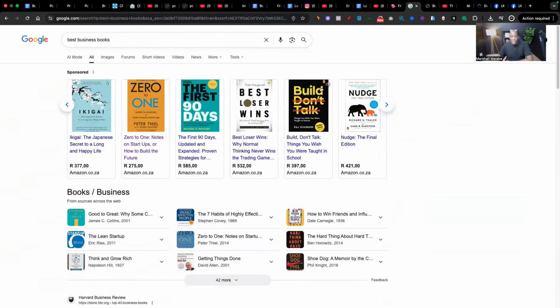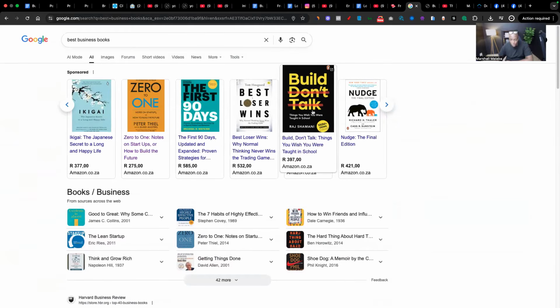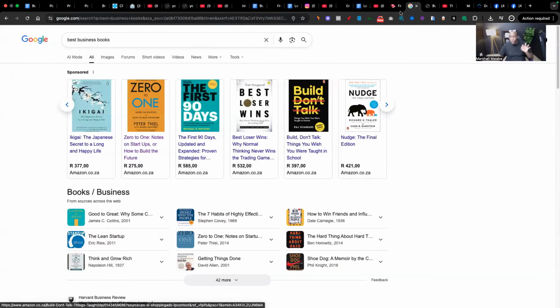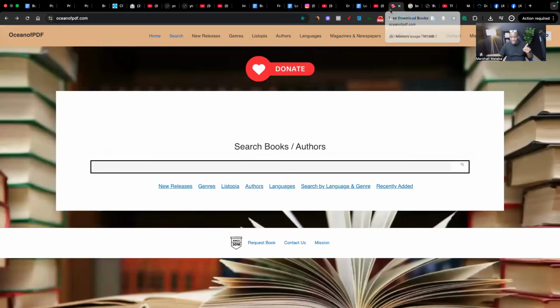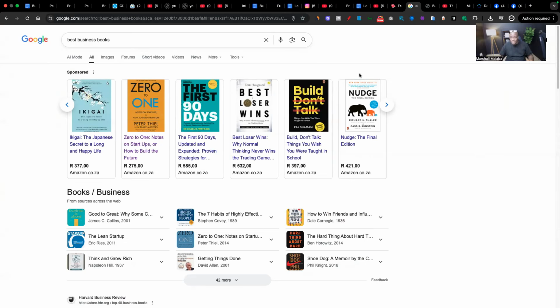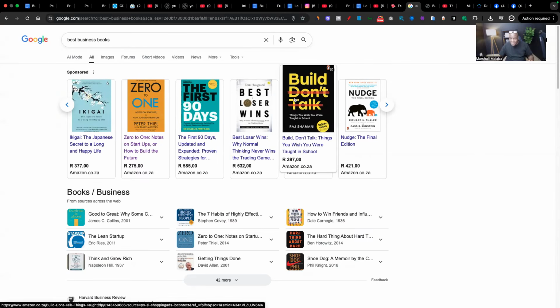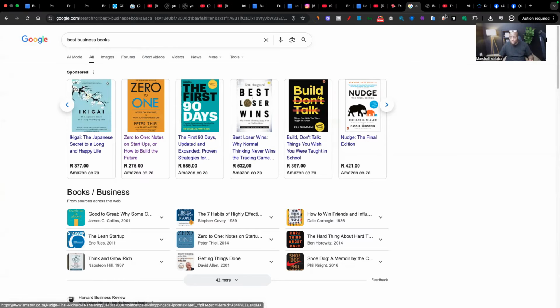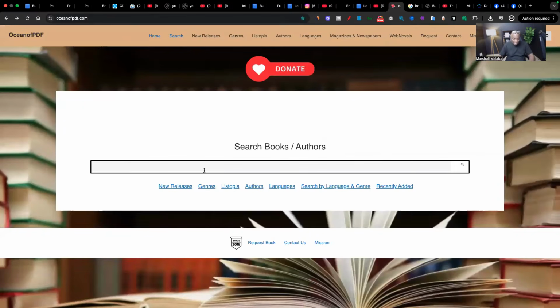Okay, let's look at this one. Build, Don't Talk, right? It's by Raj Shamani. Can you see the price? Normally, you have to buy this book. So what you're going to do instead is that you're going to come to this website, which is called oceanofpdf.com, right? See the link there? You're just going to come to this website and you're going to get the name of the book and search for it. Build, Don't Talk. So I'm just going to type that here. Build, Don't Talk. And then we see what pops up.